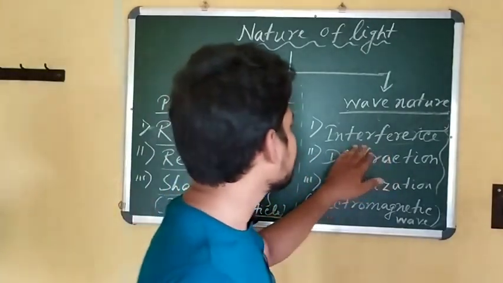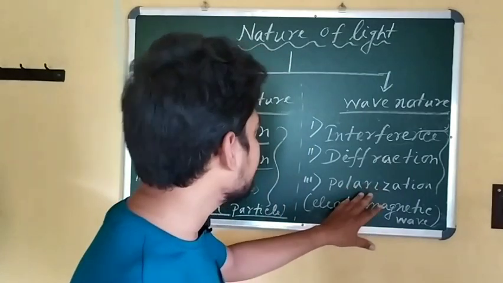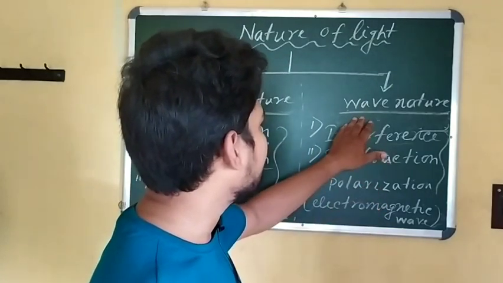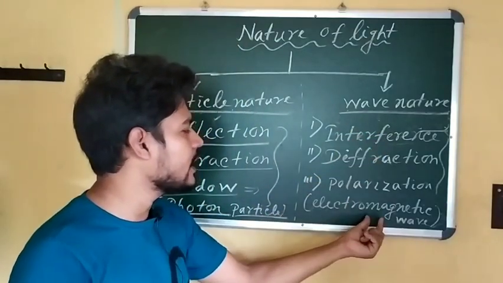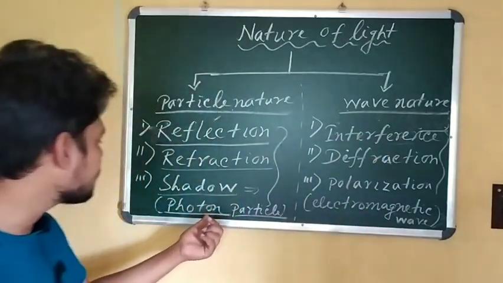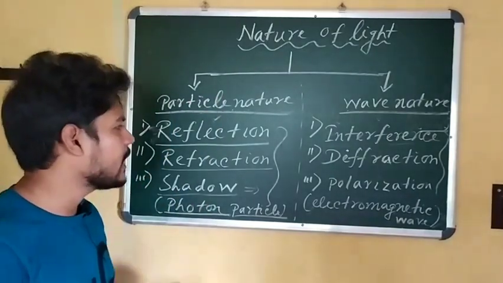But in the case of interference, diffraction, and polarization, we can describe all these by applying the wave nature of light. Here we consider light as a wave, while there we consider light as composed of particles.